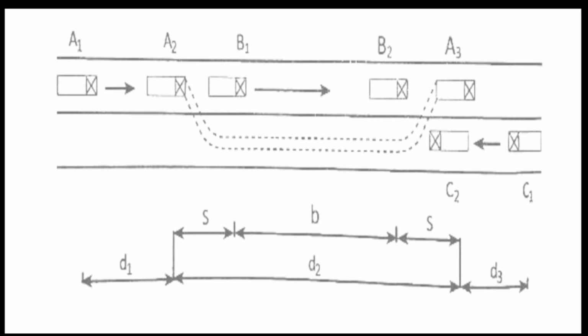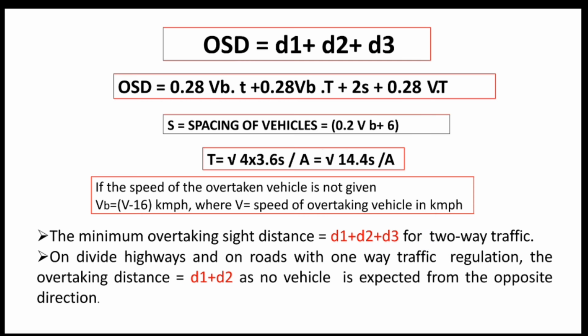Next, the distance traveled by the vehicle C moving at a design speed of v in meters per second during the overtaking operation of the vehicle A, that is during the time t, is the distance d3. Now the position of vehicle C from C1 to C2, that is d3, as you can see from the figure. Hence d3 will be equal to velocity v into the time t. Thus the overtaking sight distance will be equal to d1 plus d2 plus d3.